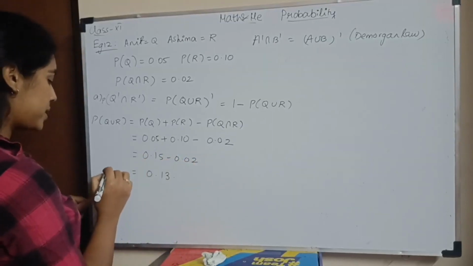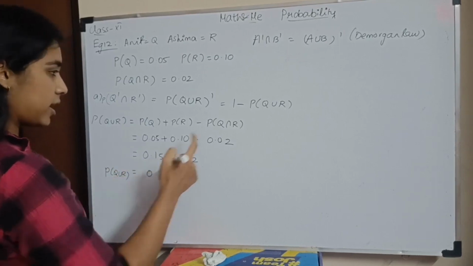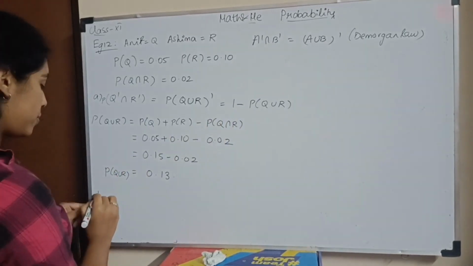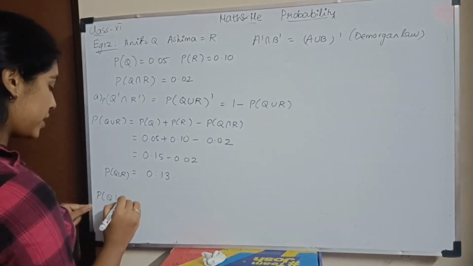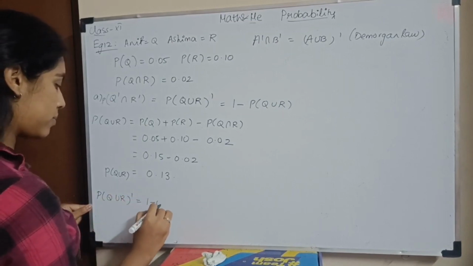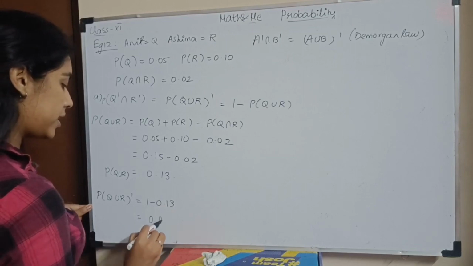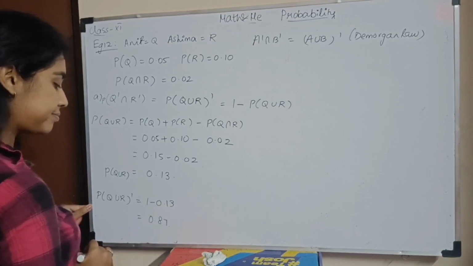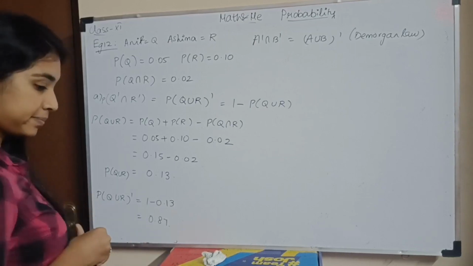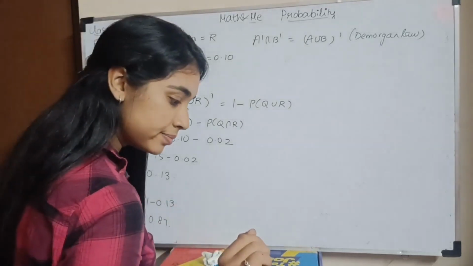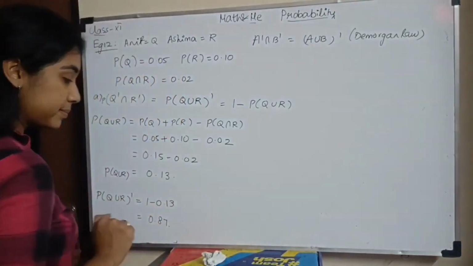This is my P of Q union R. But what I want is 1 minus that. So P of Q union R the whole dash is 1 minus 0.13, which will be 0.87. Okay? Correct.